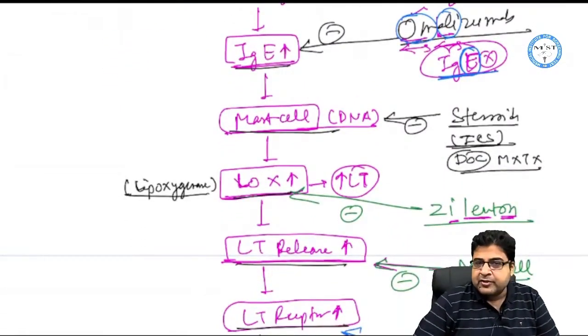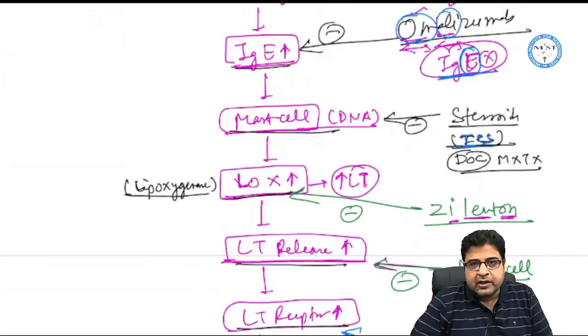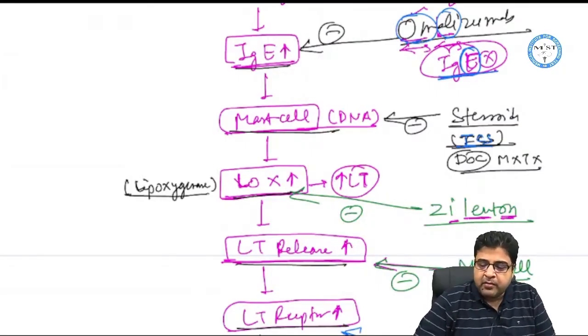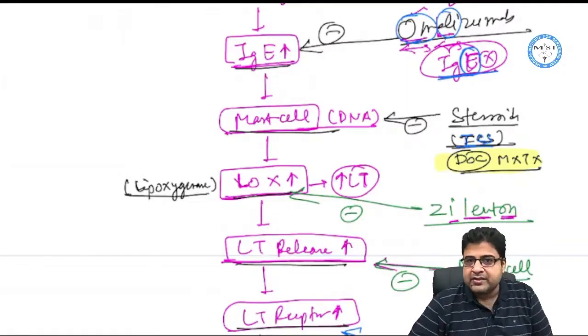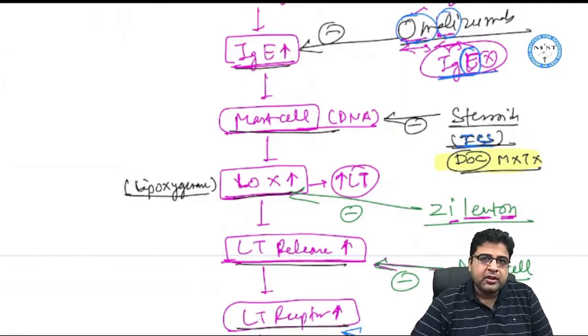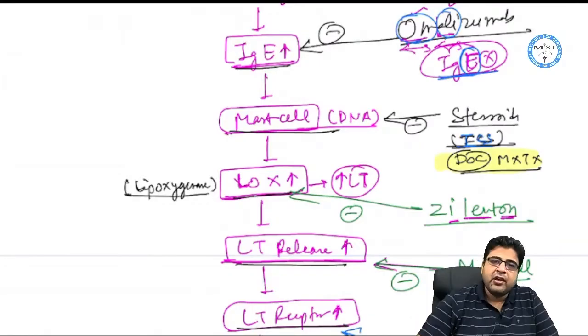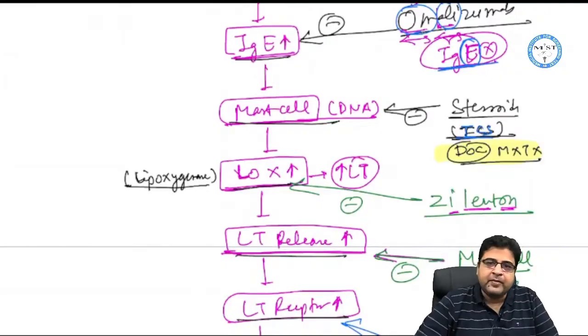Now we have the medicines which are steroids. Steroids are given by inhalational route. They are the drug of choice for maintenance treatment of bronchial asthma. Steroids given by inhalational route, like budesonide, ciclesonide, and fluticasone, are the drugs of choice for maintenance treatment of bronchial asthma, acting as inhibitors of the DNA of mast cells.